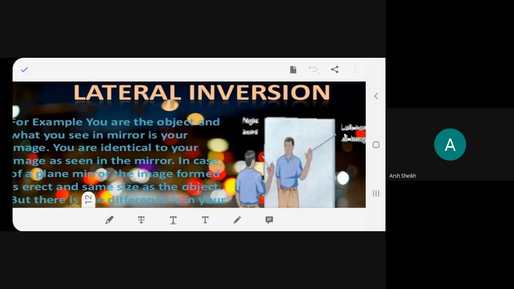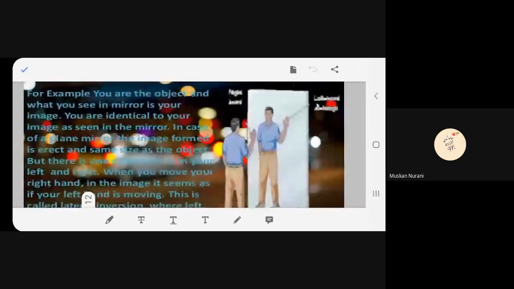What is it called, beta? Lateral inversion. Any problem, boys? I'm just giving you tips on how to understand. Okay? Let's see. Let's read, beta.